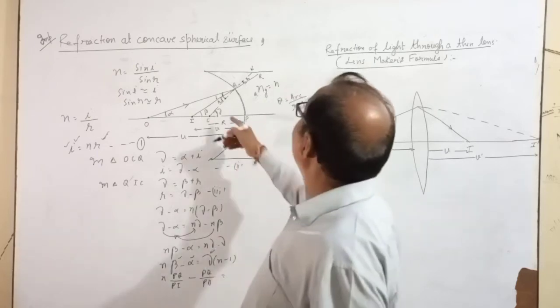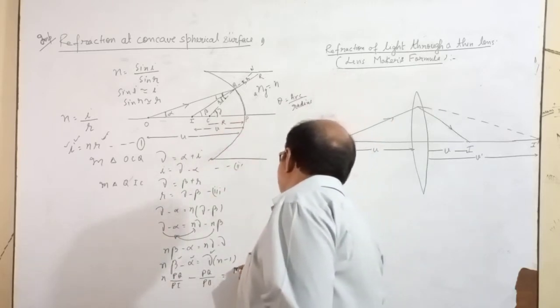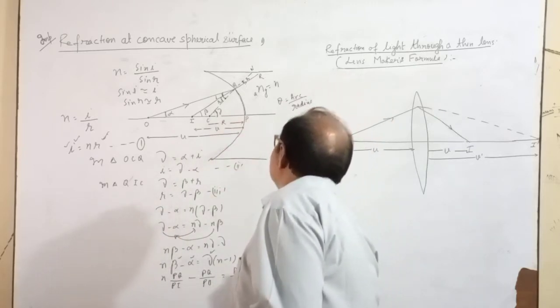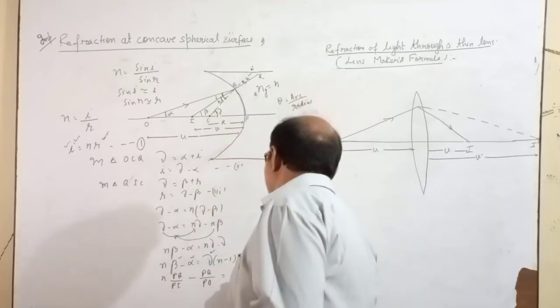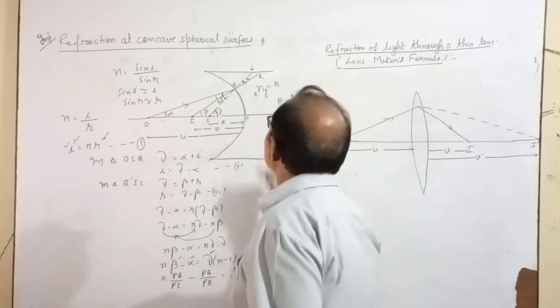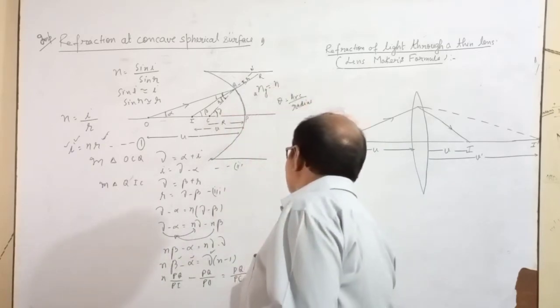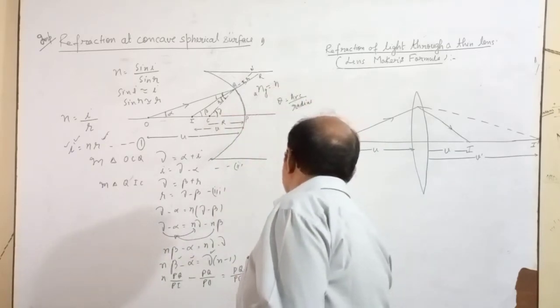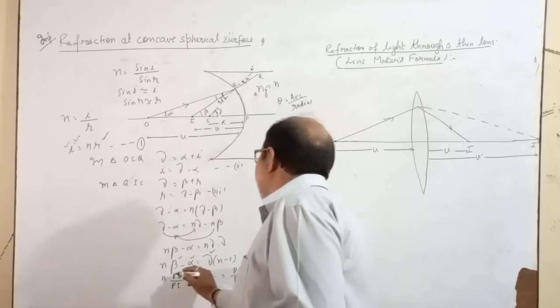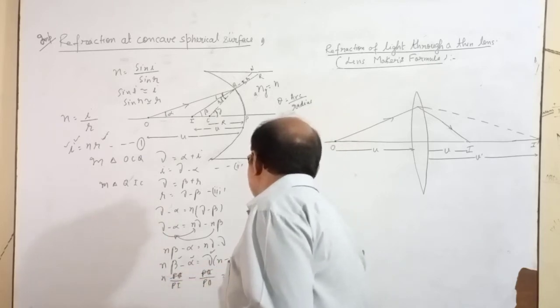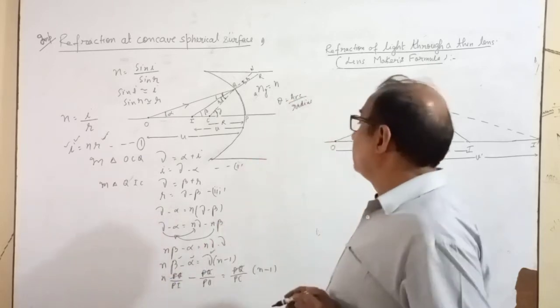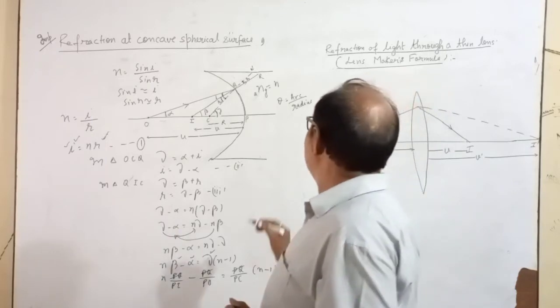Then gamma: PQ upon PC. For gamma, PQ is r, PC is the radius. PQ cancels.